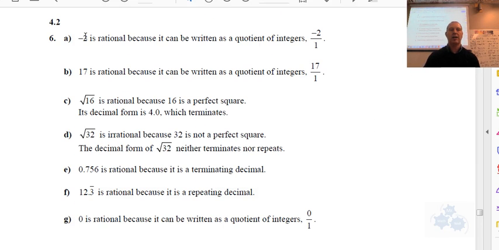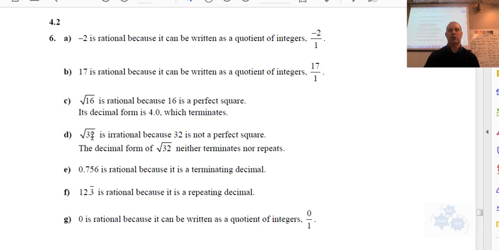A is rational, -2, because it can be written as a fraction, a ratio of integers. 17 is rational. Root 16 is rational because it's a perfect square, so it simplifies to 4, and that decimal terminates. So just because you see a root sign doesn't mean it's irrational. If it simplifies to a decimal or a number that terminates, then it's rational.